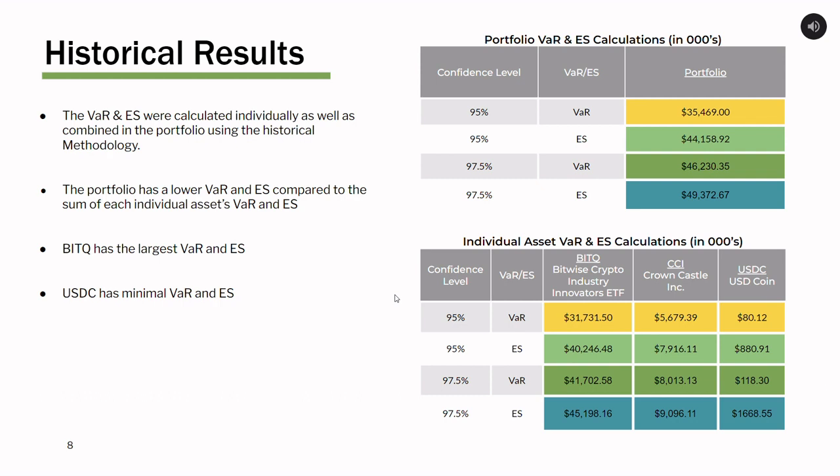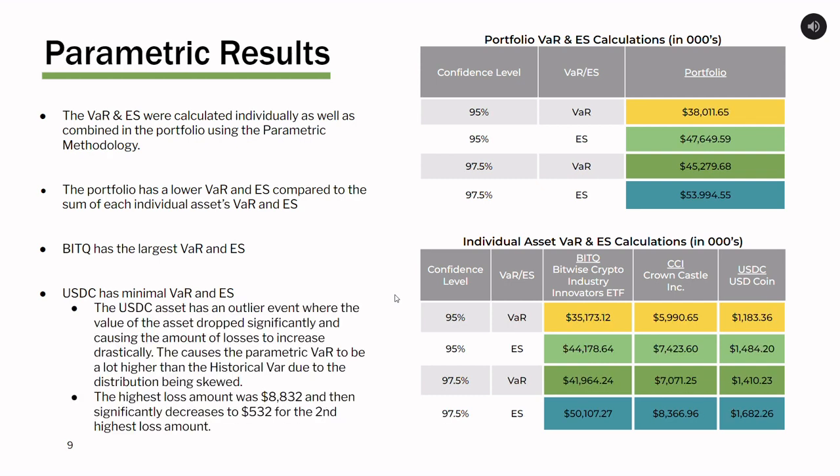Based on our findings, the value at risk and expected shortfall are both lower for the portfolio as a whole in comparison to the individual assets. To give an example of what this means, BitQ has an approximate maximum amount of loss of $31,000 at a 95% confidence level. If the losses were to exceed that amount, we have an expected shortfall of an approximate amount of $40,000. I've also completed these same calculations using a parametric approach.